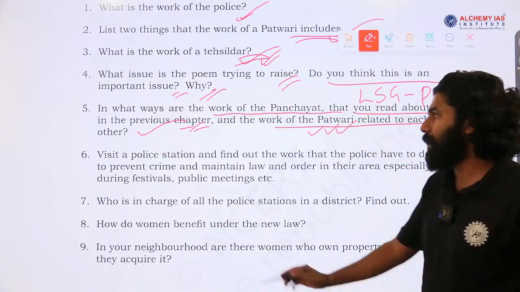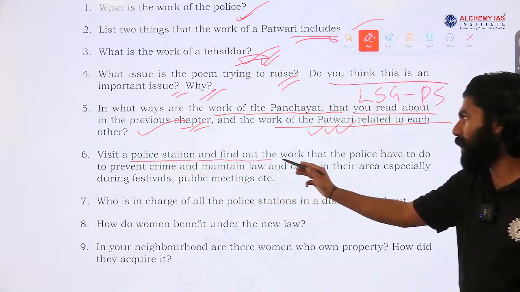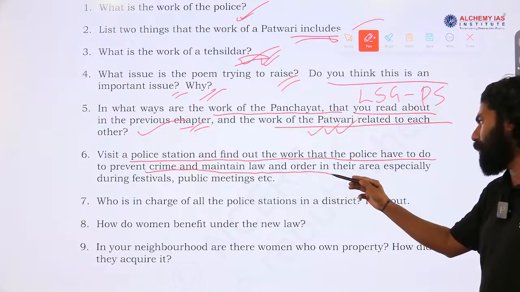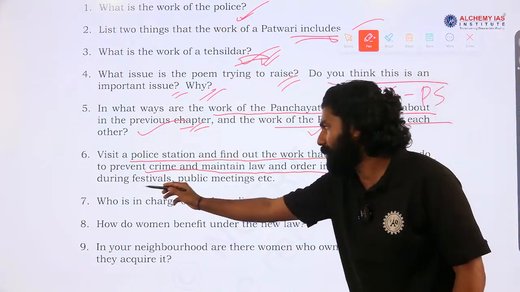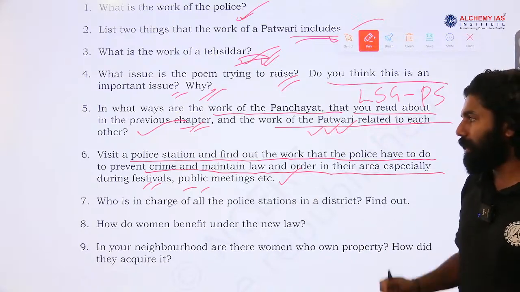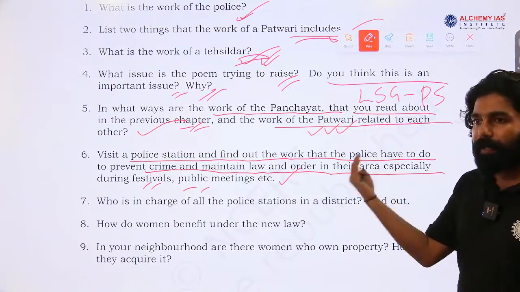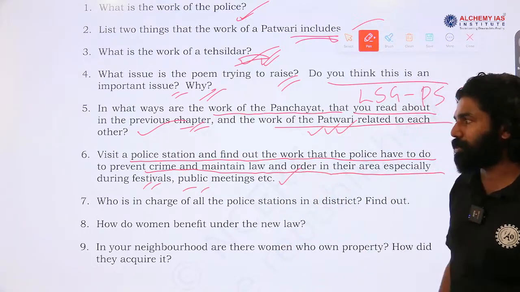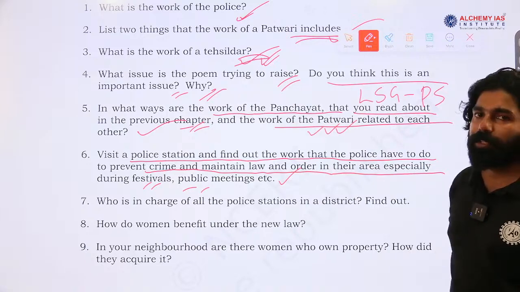administration. The next question: visit a police station and find out the work that police have to do to prevent crime and maintain law and order in their area, especially during festivals, public meetings, etc. So, this is again a task given to the students, observing the surroundings, the society they have. According to their observation, they can write an answer to this question. So, the students are told to visit a police station.